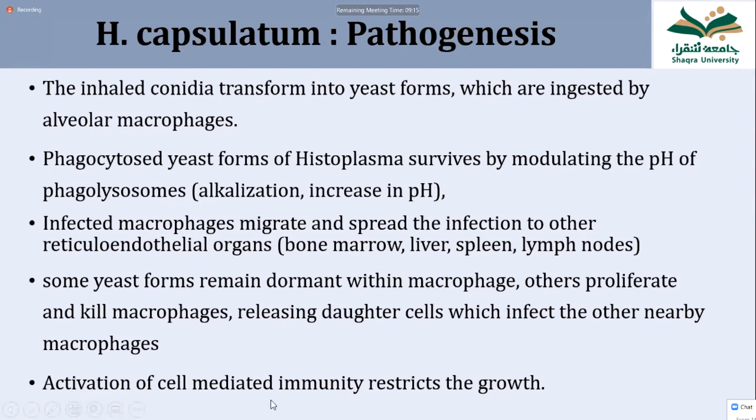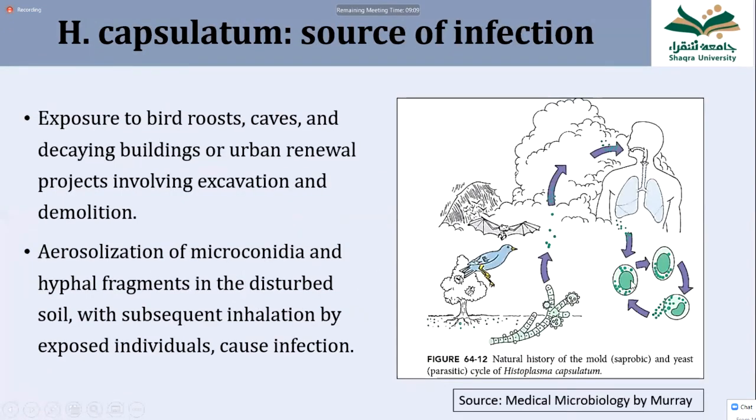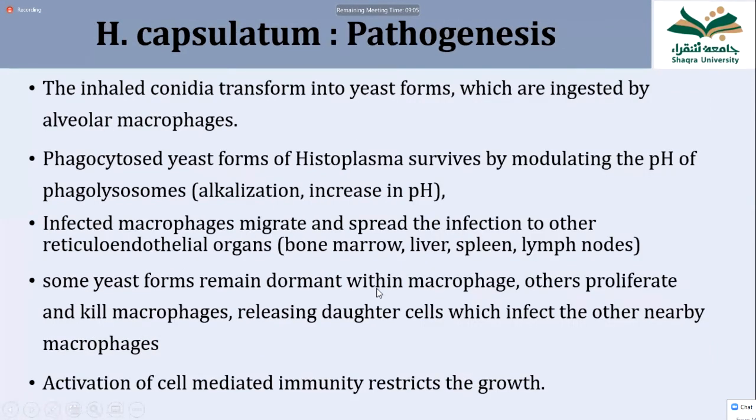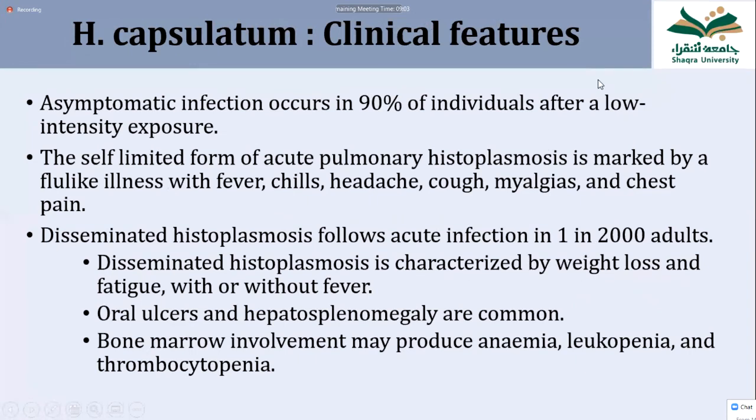But once cell-mediated immunity is activated, these macrophages become 1000 times more active, and they can clear the infection after the activation of the acquired immunity. So, clinical features of Histoplasma capsulatum: 90% of the people who are infected with Histoplasma remain asymptomatic.